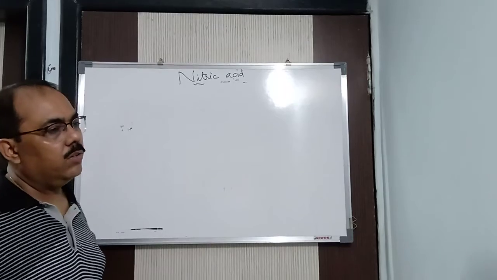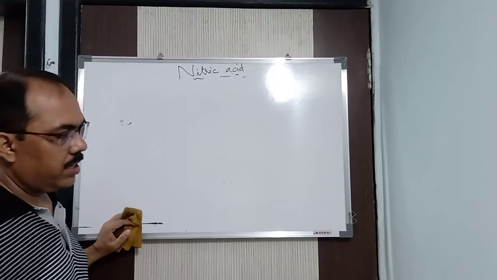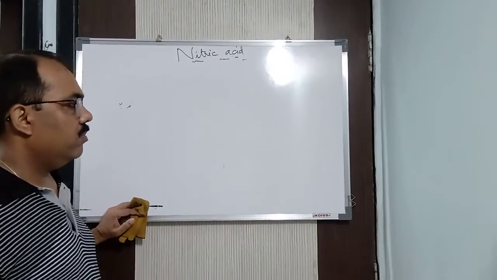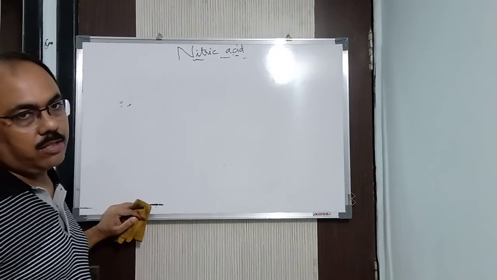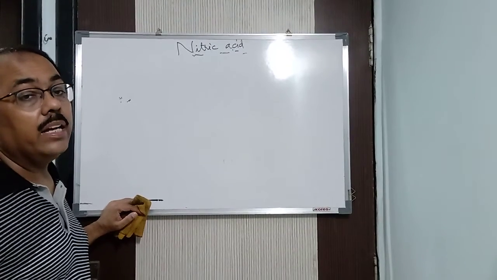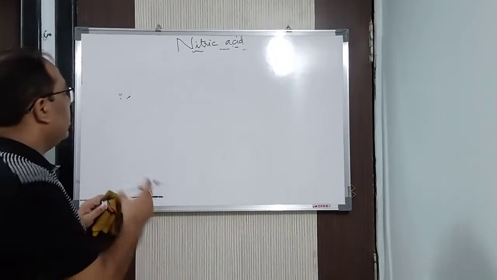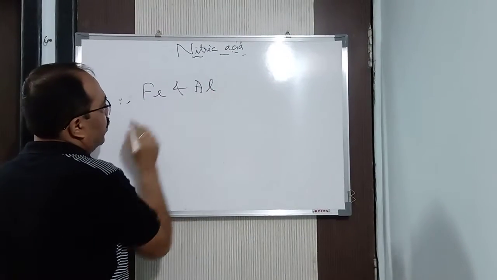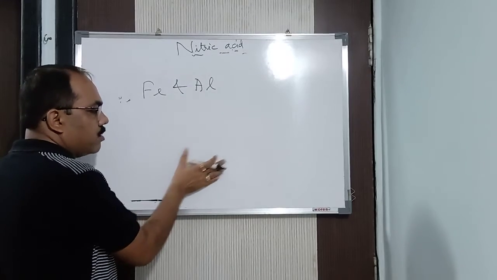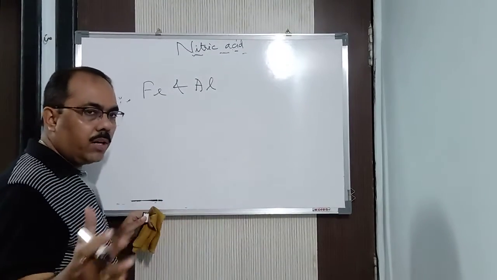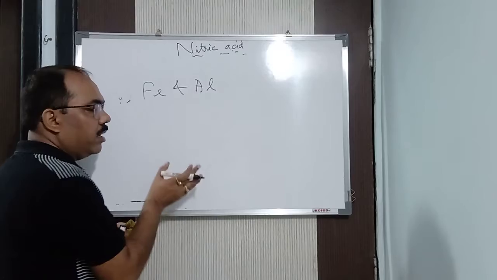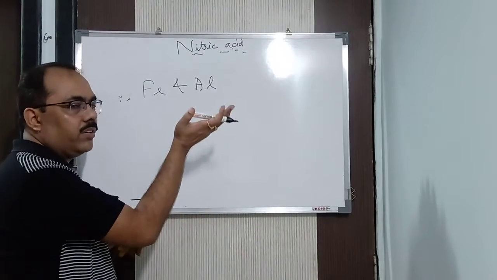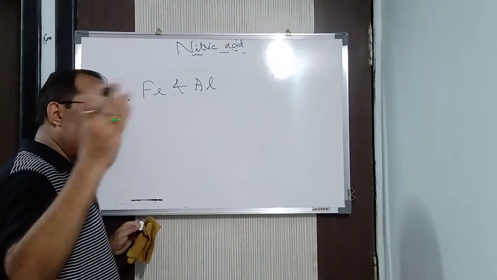Now, just now I was saying that iron, when it reacts with nitric acid, is going to form nitrate, water and nitrogen dioxide gas will be evolved, but it is going to behave slightly differently. Now listen very carefully: iron and aluminium are highly reactive compared to zinc, copper and lead, because they are higher in the metal activity series.